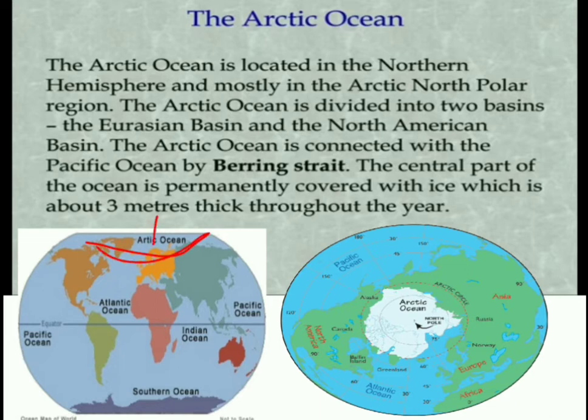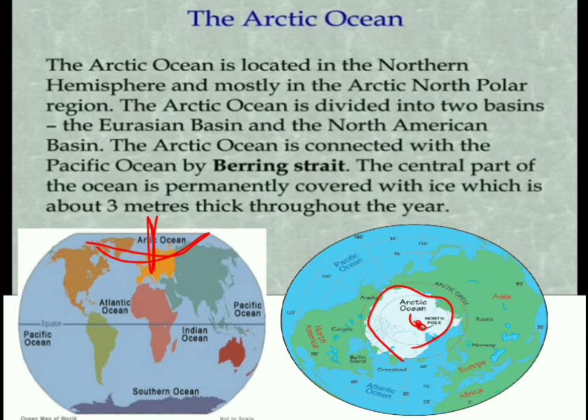In the polar region, 90 degrees, it starts from 66.5 degrees towards the polar region, up to 90 degrees. This is the location of the Arctic Circle. So it is mostly in the northern polar region. The Arctic Ocean is divided into two basins. This is the Arctic Ocean, this is the 90 degree.